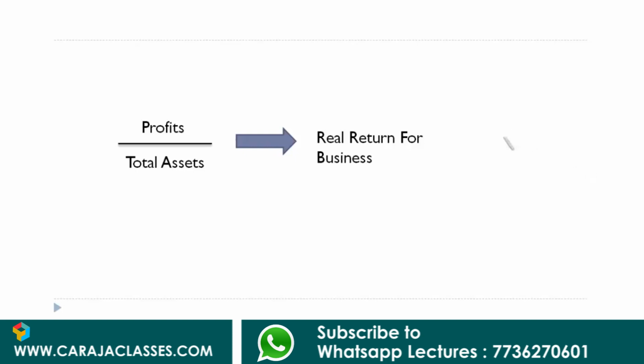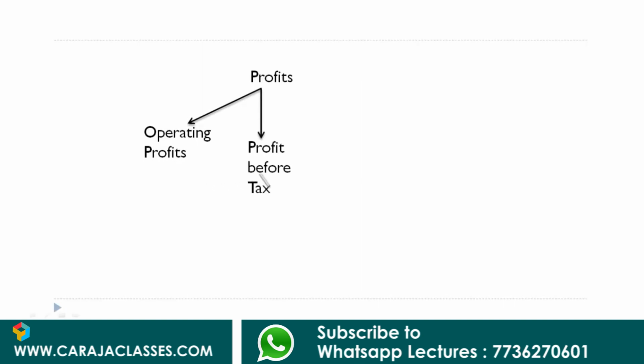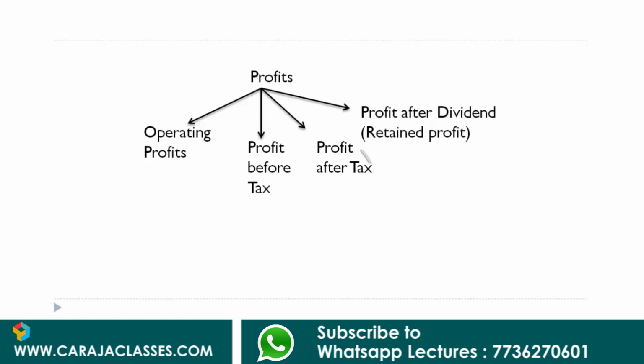Fine. Now a question is, what is profit? Here I'm saying we have to take profit. But when we say profit, there are various types of profit. One is operating profit, two is profit before tax, three is profit after tax, and four, profit after dividend. So there are various, or say, four forms of profit. Which profit we should take for this analysis purpose? For that, I'll give you an operating statement. We'll understand, then we'll proceed further.